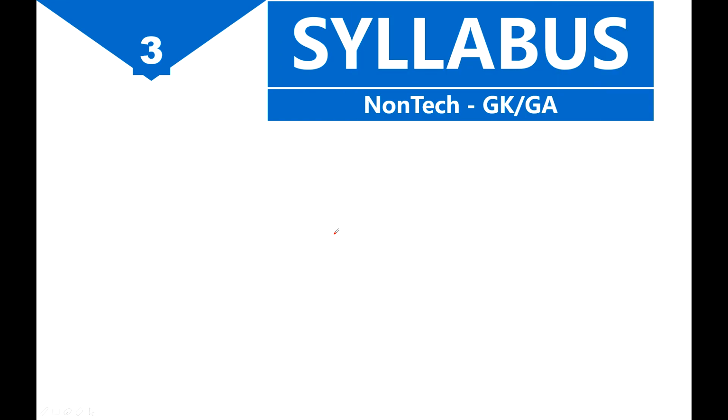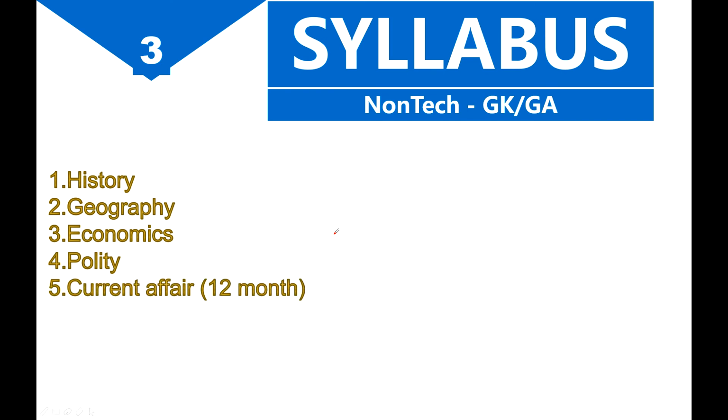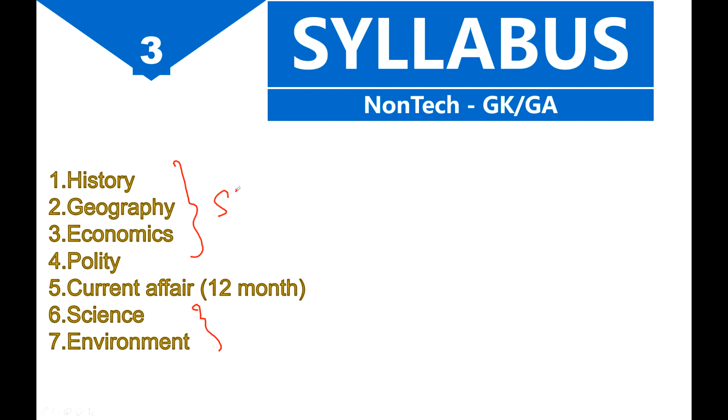Third, the most important issue students may face here, is your GK and GA. First we will see what it comprises. It has history, geography, economics, polity, current affairs of 12 months, science, environment. For these things you have a book, because obviously these are static things, means these are fixed, these do not change.